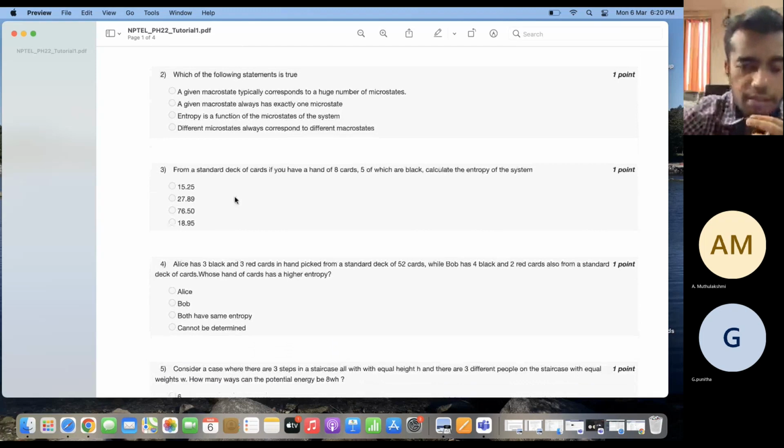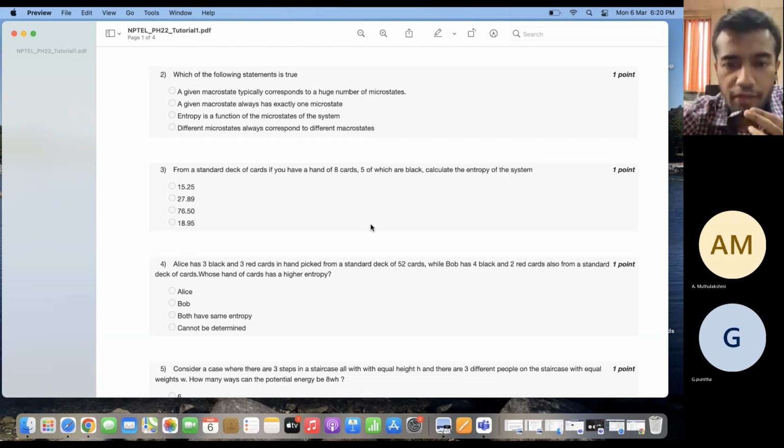Now coming to this question: if I have a deck of cards and I have a hand of 8 cards, out of my 8 cards, 5 cards are black and the other 3 cards are red in color. You have seen cards, right? Cards have 2 colors, black and red. So out of 8 cards, 5 are black and 3 are red.